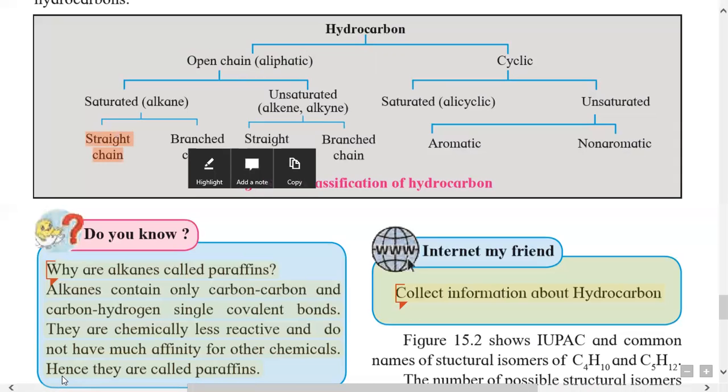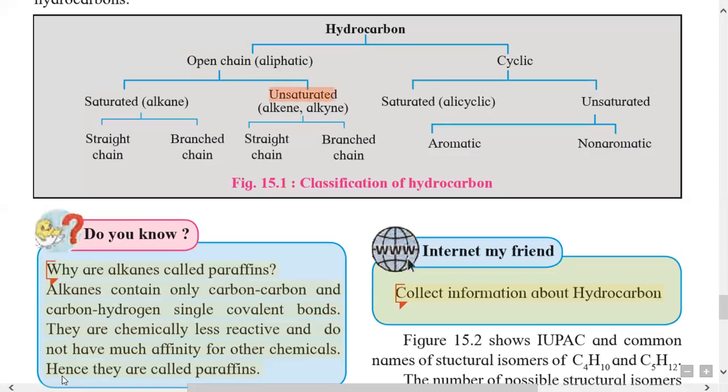The straight chain alkane contains carbon-carbon along a straight chain, and in a branched chain hydrocarbon there is a straight chain of carbon, and at the middle carbon there are one or more branches or side chains of carbon atoms present, called a branched chain saturated hydrocarbon.